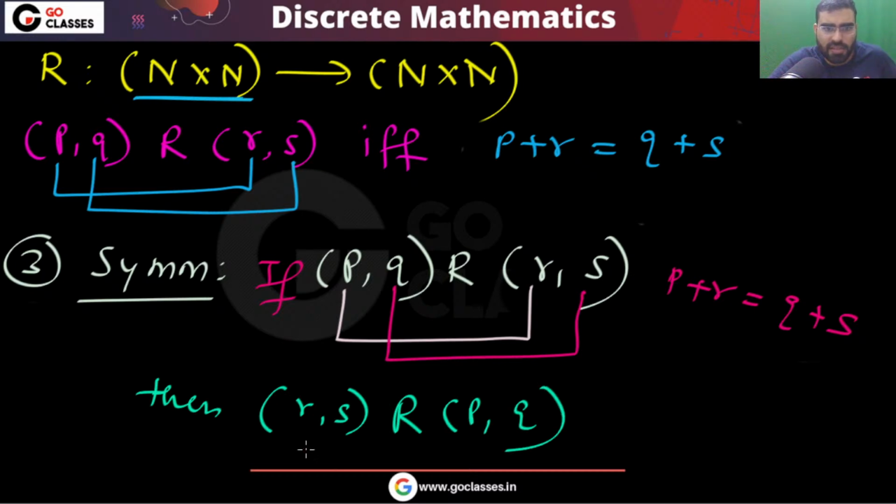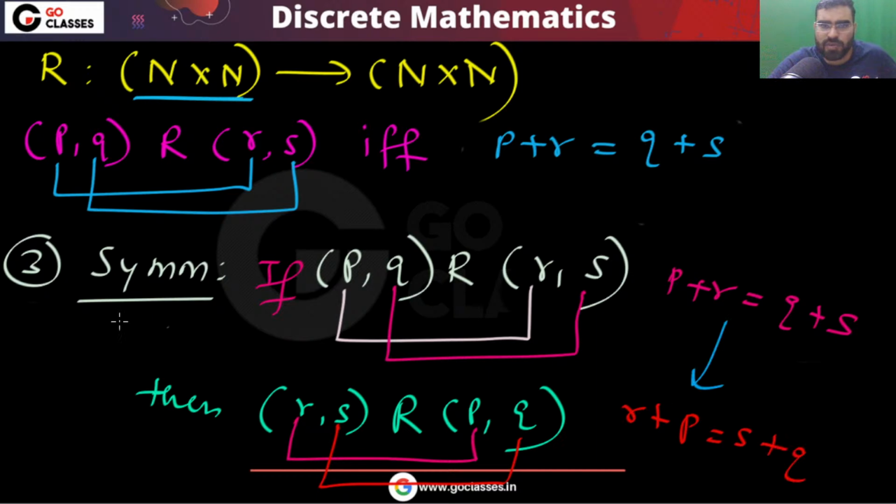Can I say R plus P will be equal to S plus Q? Yes, right, because R plus P will be equal to S plus Q. So if this happens, then this will happen. So the symmetric property is satisfied.